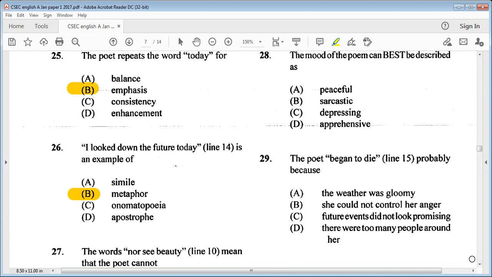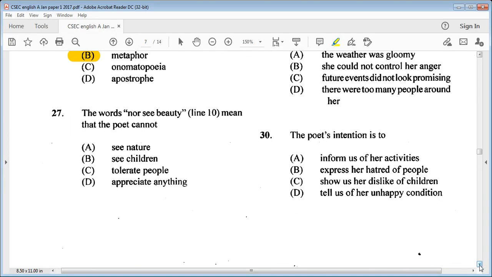Let's go on to 27. The words nor see beauty, line 10, mean that the poet cannot A, see nature, B, see children, C, tolerate people, or D, appreciate anything. We know it is D. The poet cannot appreciate anything.